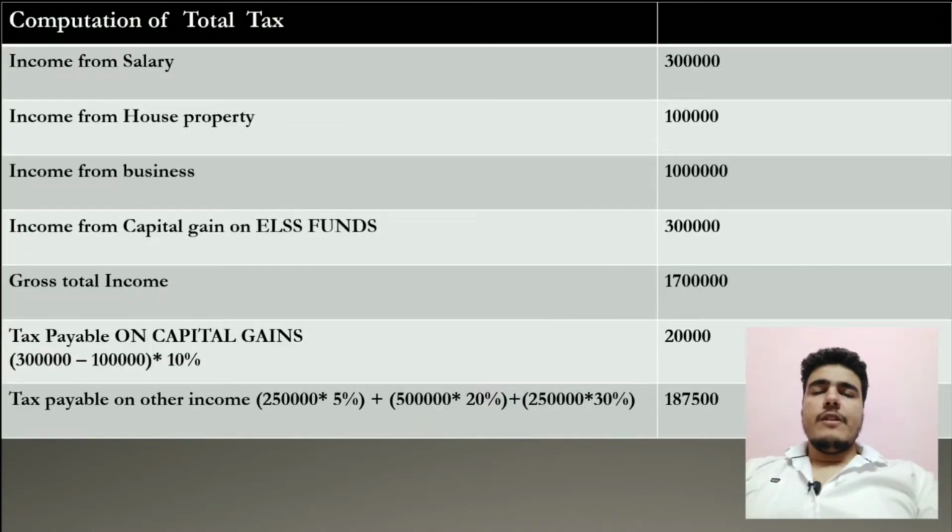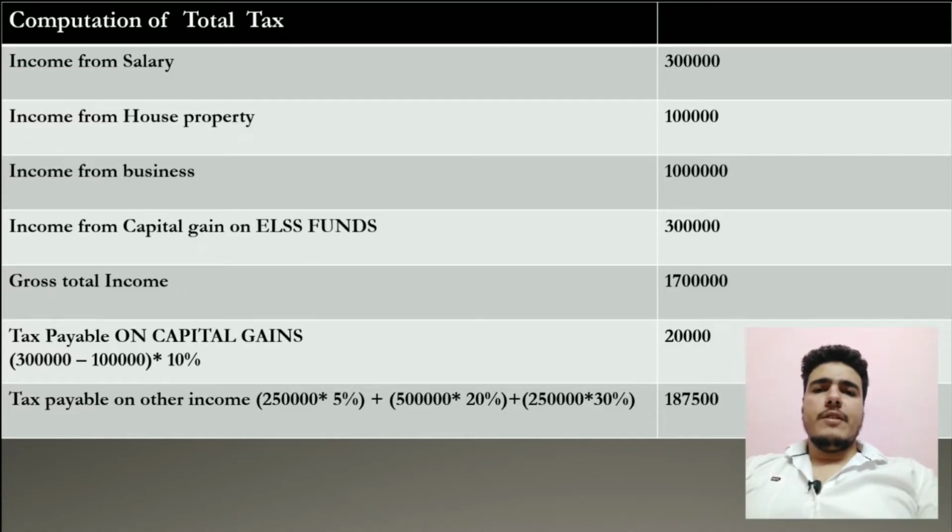Now let's try to understand what the tax implications on ELSS returns are. For example, if you are getting dividend, then dividends will be taxable as per slab rate. If you are falling under the 30% tax slab, then 30% will be applicable on whatever dividend you get. You just have to add that dividend in gross total income, under income from other sources, right?